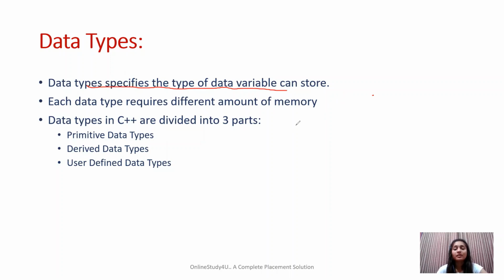Now there are various data types in C++. To ease things, we have divided data types in C++ into the following 3 types. First one is primitive, the basic data types, then the derived data types, and then the user defined data types. But in this video, we will only discuss primitive data types in detail. We will discuss derived data types and user defined data types later in this video. So let's quickly start with the primitive data types.